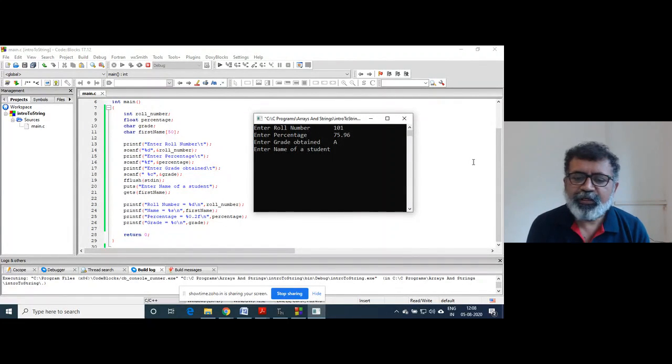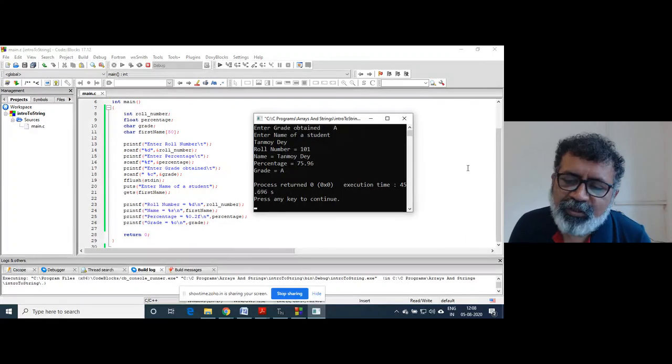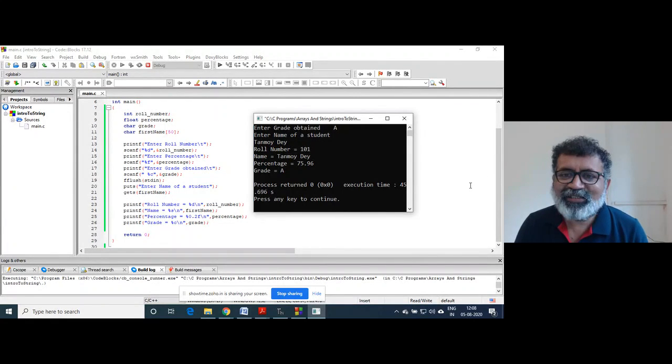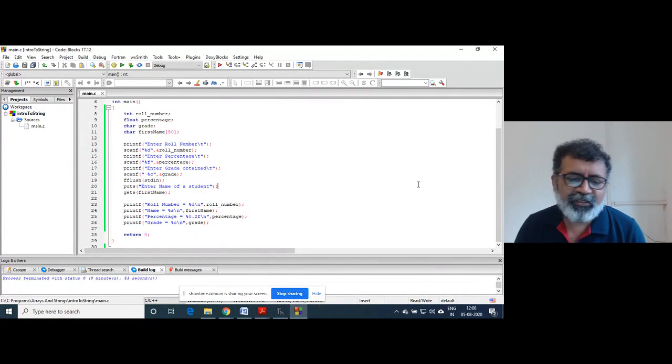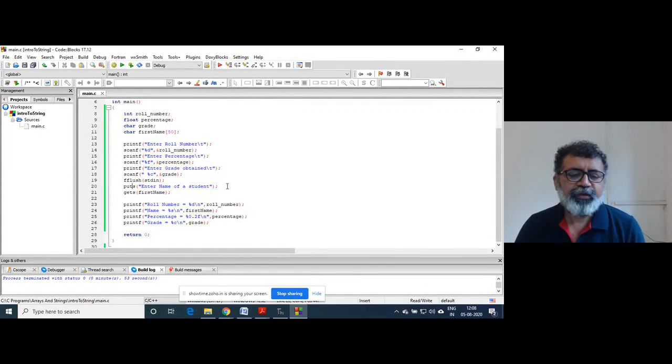Have you observed here? The cursor is taken to the next line. I haven't put the slash n over there, but the puts function takes the cursor to the next line. Name of a student. Okay. So got that? So gets is the get string function, and puts is the put string, right?